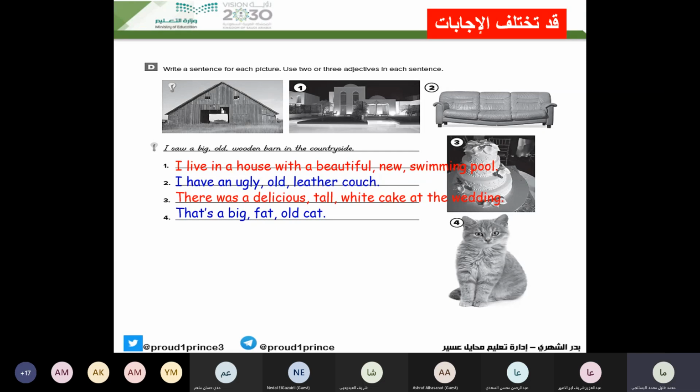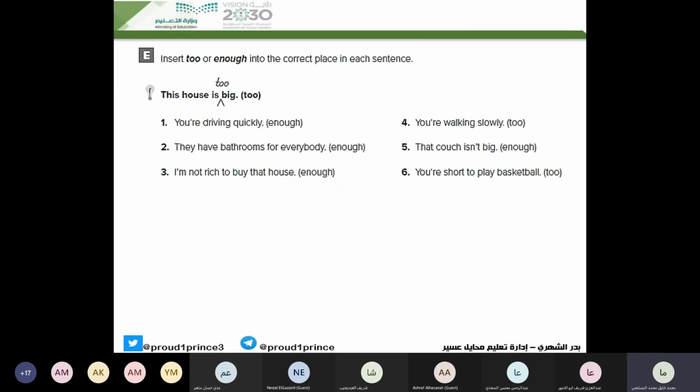You remember when we talked about too and enough, we said that these 2 words are used with adjectives and adverbs. Too always comes before the adjective, like the example. Enough comes after the adjectives or adverbs, and it comes before the nouns. Here we are going to insert too or enough into the correct place in each sentence. This house is big. So here we have too, so it will be like this: This house is too big.